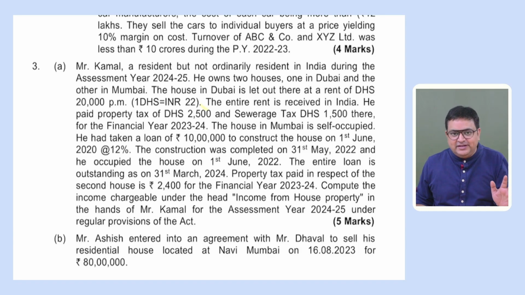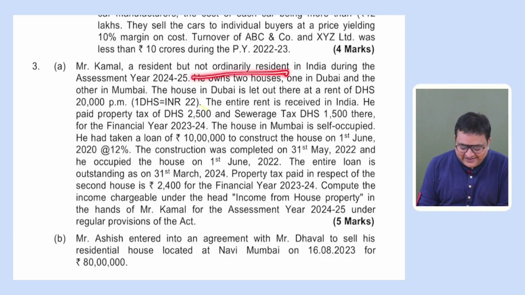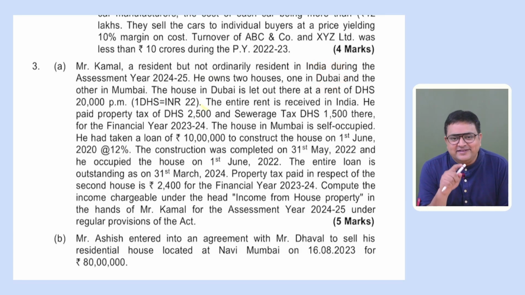No problem with that. The issue with the Dubai house is that this person is a not ordinary resident. If this person is a not ordinary resident, this means that his Dubai income will not be taxable unless and until it is received in India. Okay.